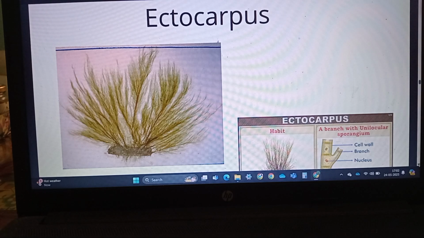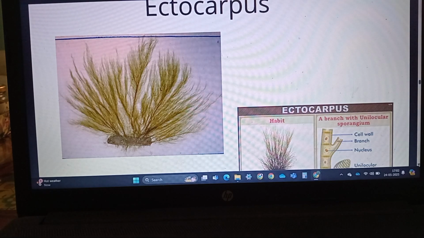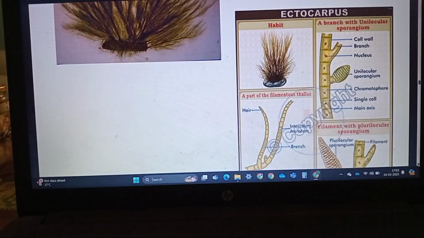The brown algae can be of filamentous form. Here we see Ectocarpus, which is a highly branched filamentous form. Ectocarpus and the kelps in brown algae show a haplodiplontic type of life cycle, along with the red algae Polysiphonia.